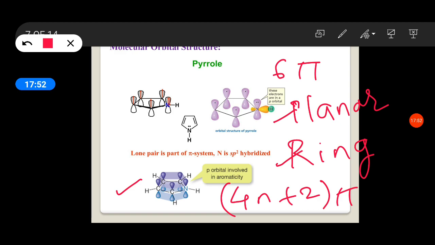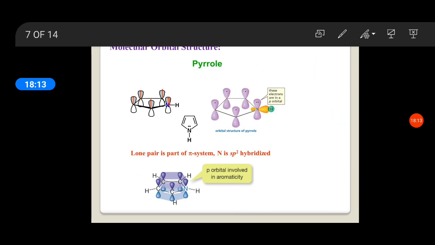So here n is an integer. Here one ring is there, so we can consider n is equal to 1. So 4 plus 2 is equal to 6. Here 6 electrons are there, which obeys the Huckel's rule. So according to that, the molecule is aromatic.